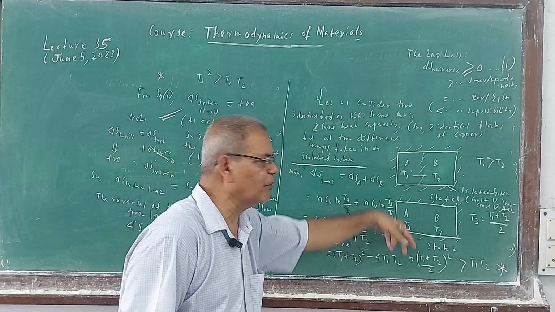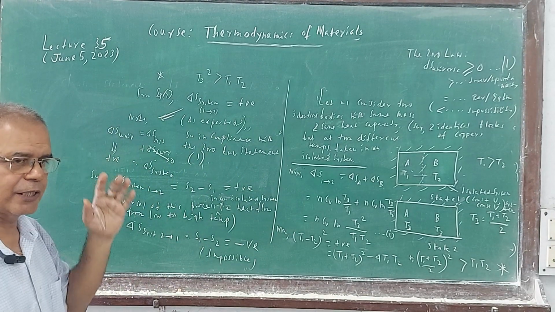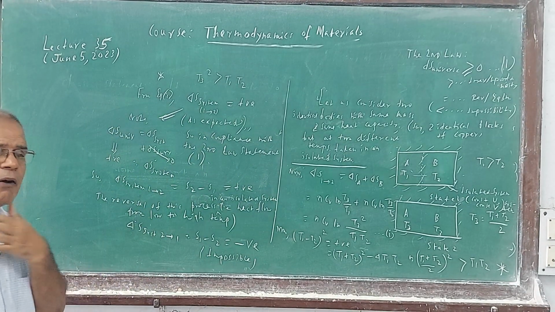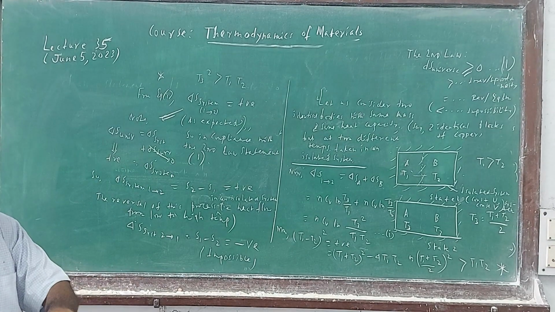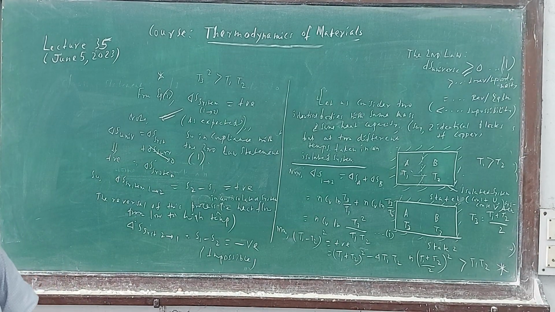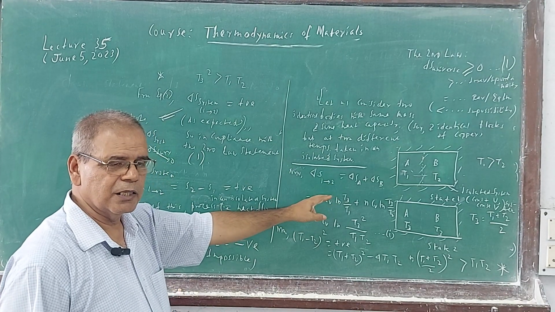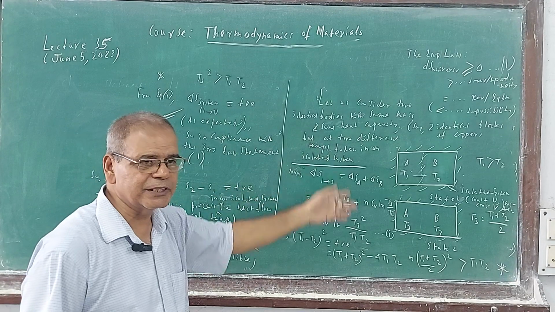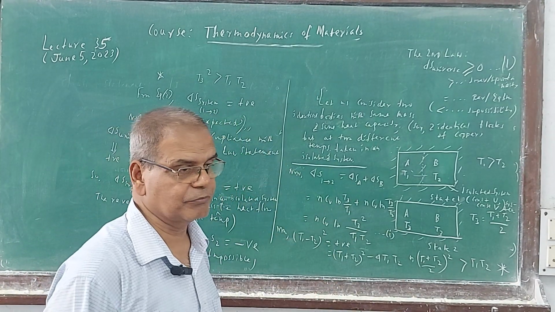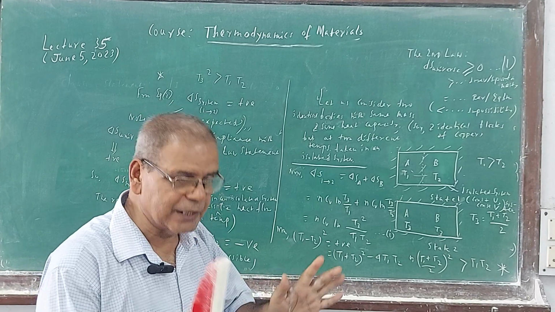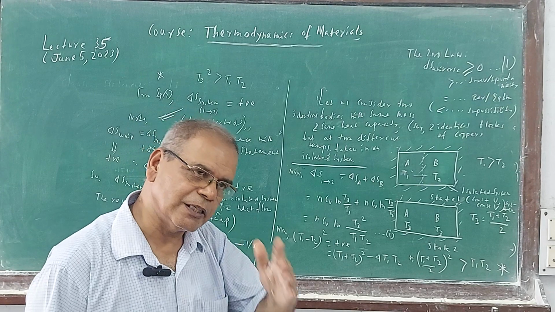Low to high is impossible in an isolated system, but if you break the isolation, then it is possible. You have to bring the surroundings into action, and they will interact with the system, doing some work on it. So is it possible to transfer heat from low temperature to high temperature? Yes, it is possible.